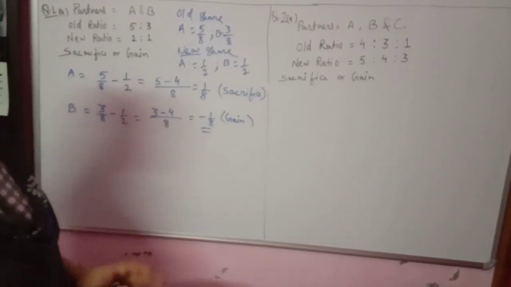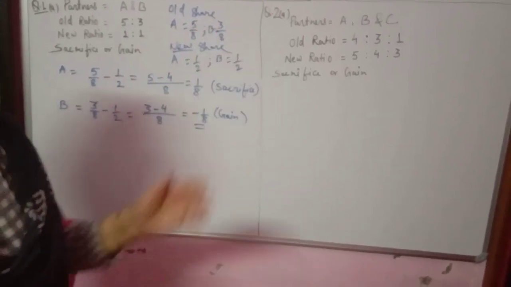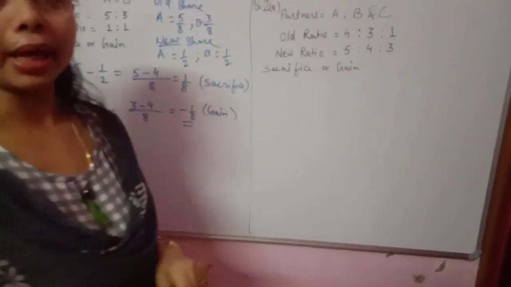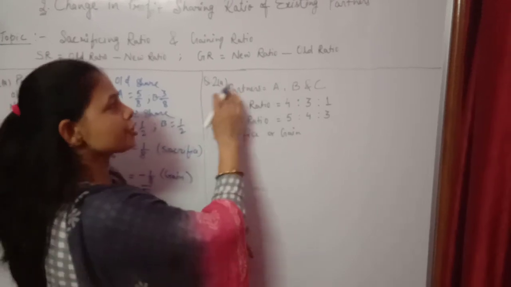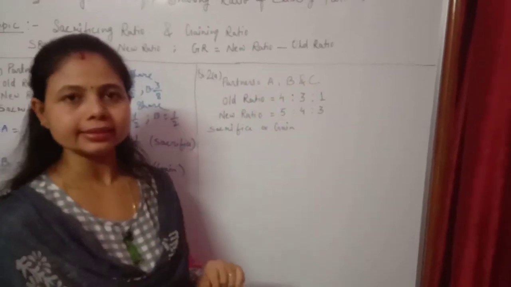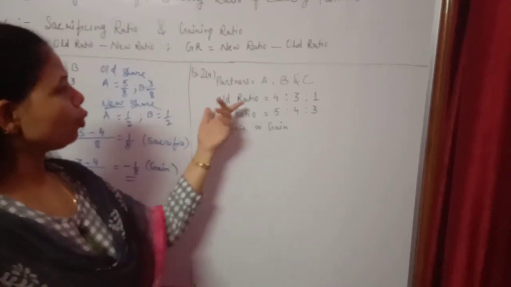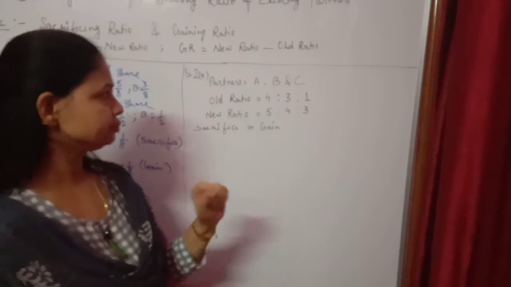So let's come to the next question, which is the second question of the same exercise, that is 2A. We have three partners A, B and C, and the old ratio is given as 4:3:1.